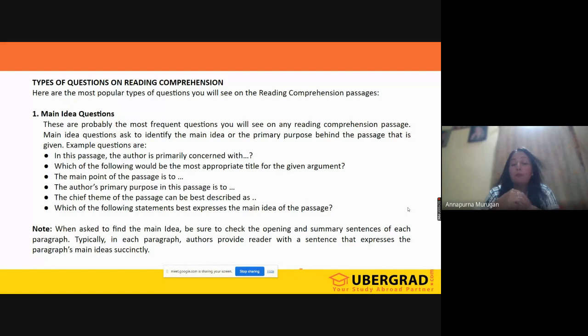The chief theme of the passage is also asking you the same thing: which of the following statements best expresses the main idea? This is a direct question. For any of these questions, what you need to do is just give the main idea only. Nothing else. This is one of the easiest, I've been telling you. Why is it easiest? Because you're not doing any extra work other than summarization. With the help of summarization, you can answer these questions, right?